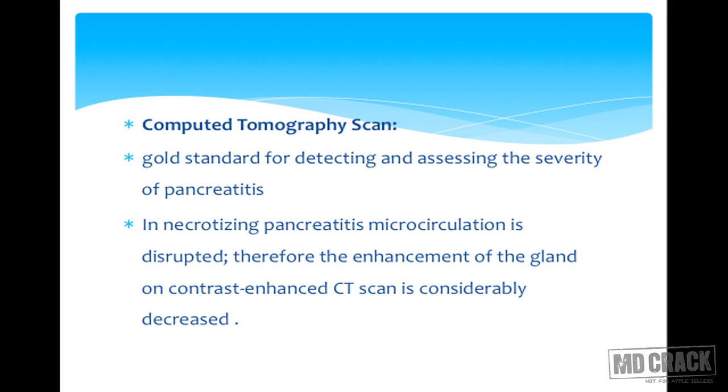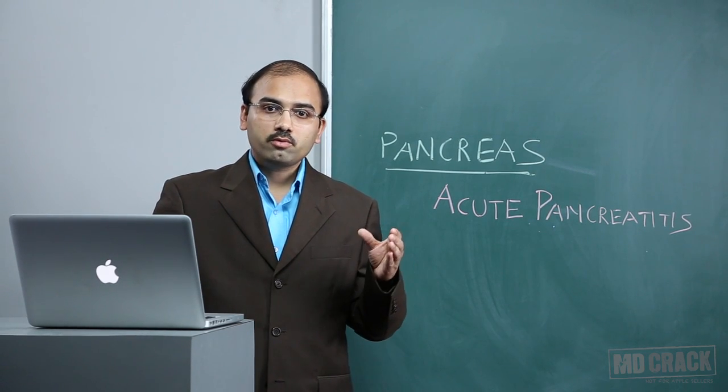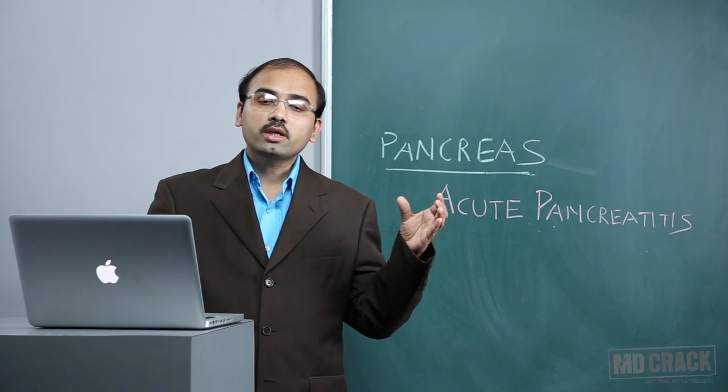Next we have computed tomography scan. It is now the gold standard for detecting and assessing the severity of pancreatitis. In necrotizing pancreatitis, the microcirculation is disrupted. Therefore, the enhancement of the gland on contrast enhanced CT scan is considerably decreased. So where there is necrosis because of disruption of the microcirculation, the gland may not get enhanced.